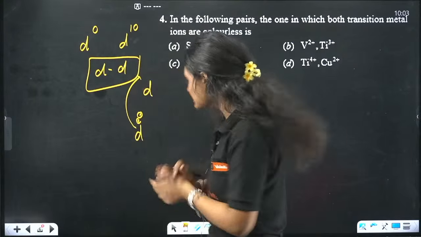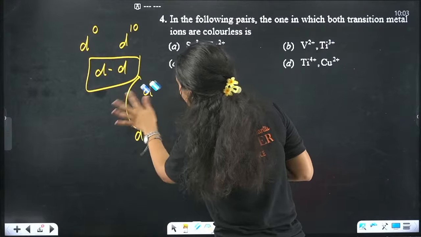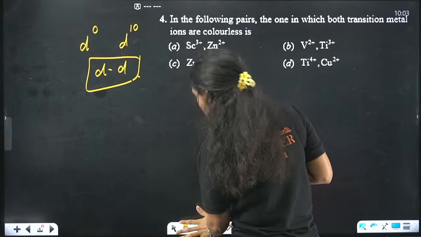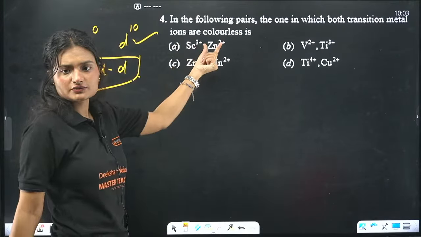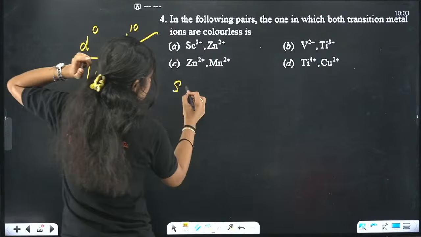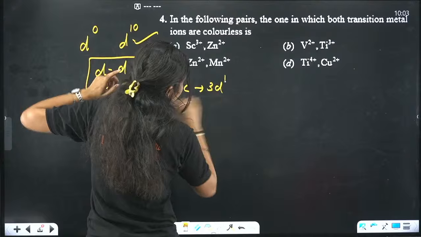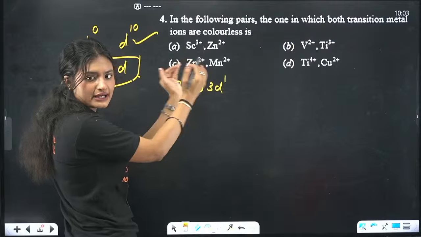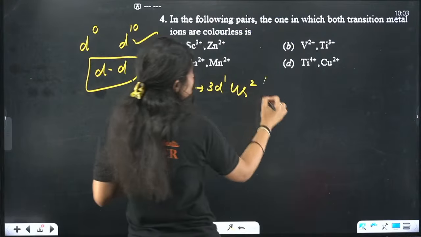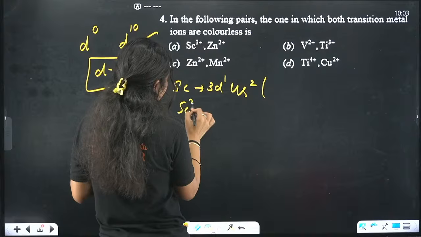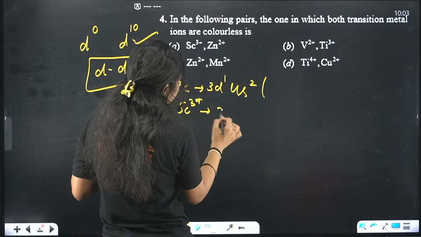Okay, clear, I think. So in this case, which have this configuration? Let's check that. Scandium 3 positive. Scandium is 3d1, I am not writing the noble gas part, argon is there. After that, 3d1, 4s2. And if we have scandium 3 positive, that means it is 3d0.